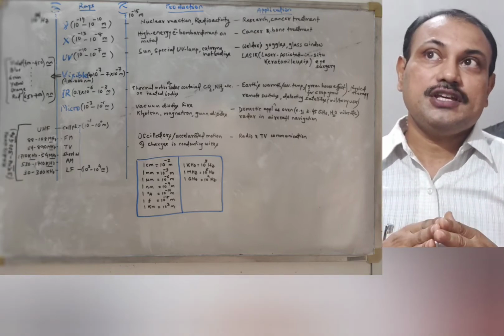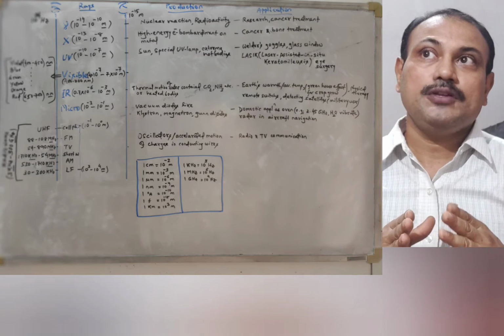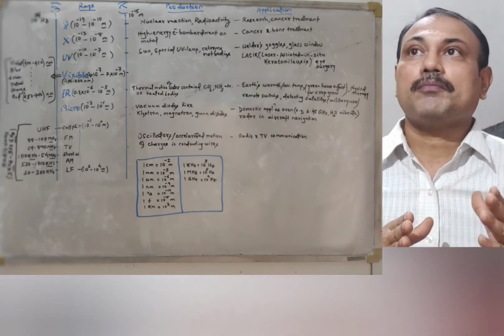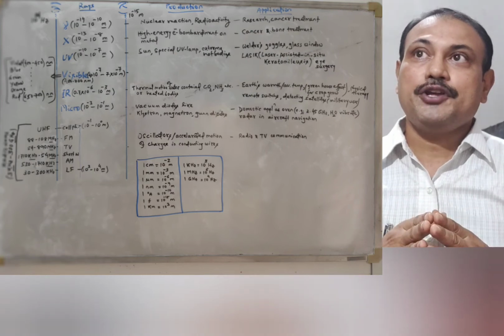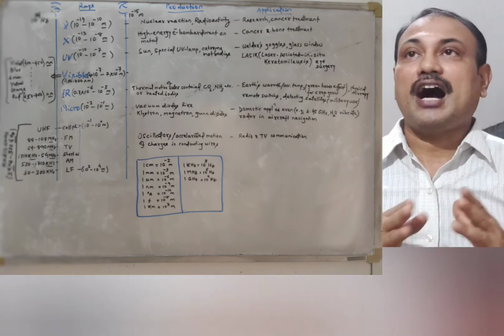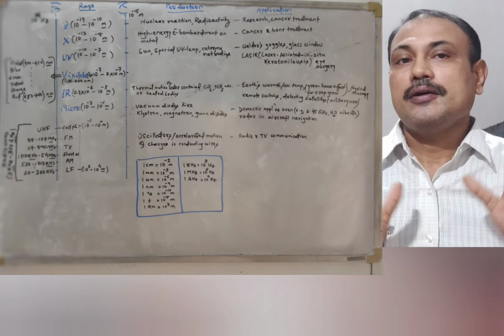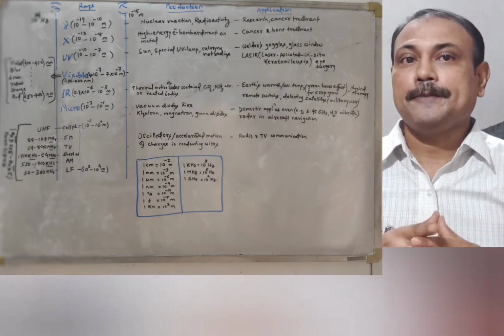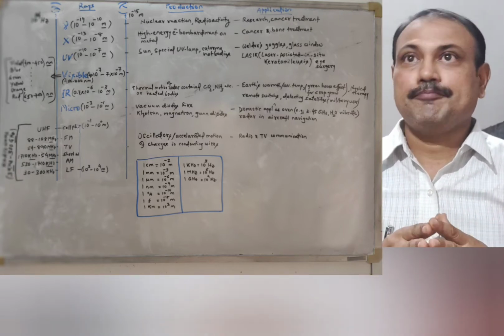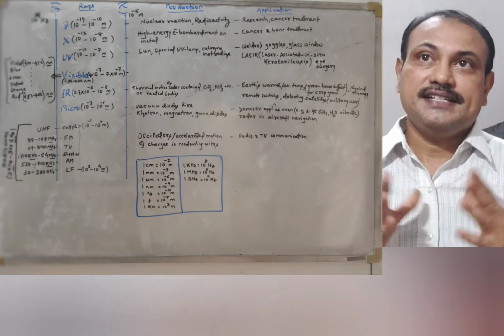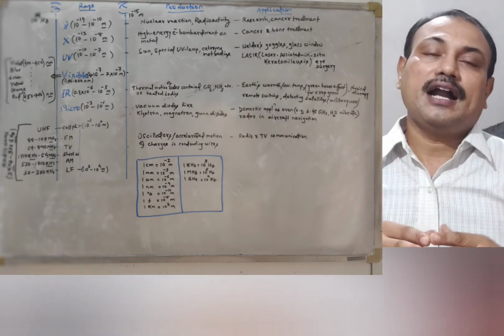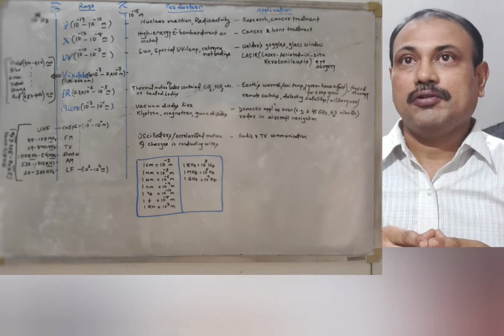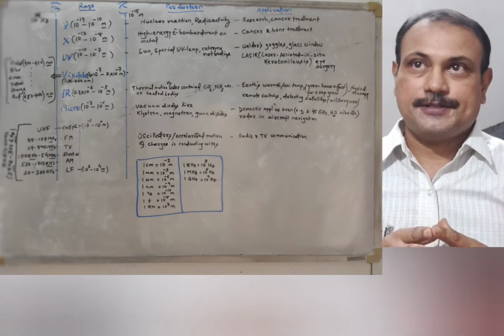Next to it is X-ray. If you see the wavelength range, it starts from 10 to the power minus 13 to 10 to the power minus 8 meter, and X-rays can be produced by bombardment of high energy electrons on metal targets. The metal may be of sodium or potassium kind of metal. The applications of X-ray are mostly in cancer treatment and also in diagnosis of bones and fractures.